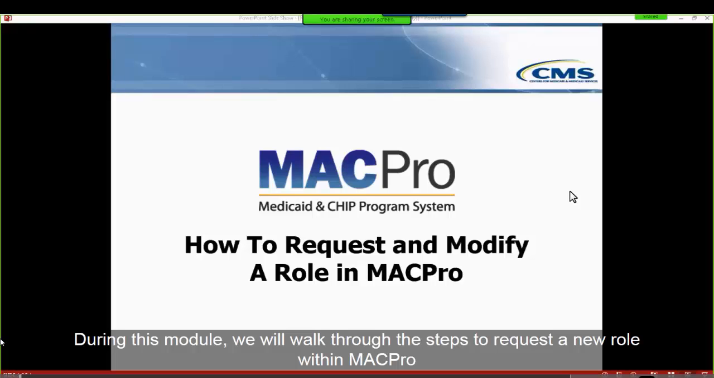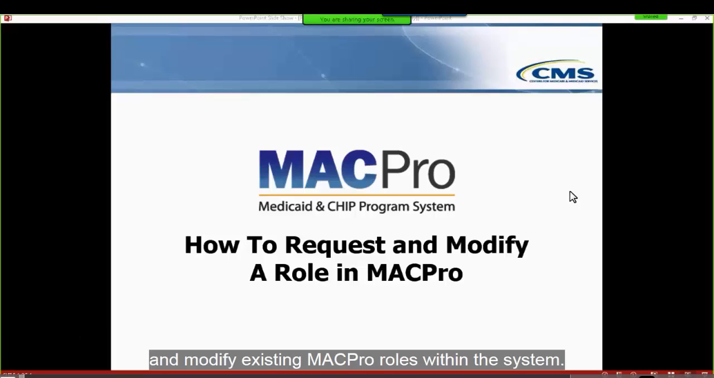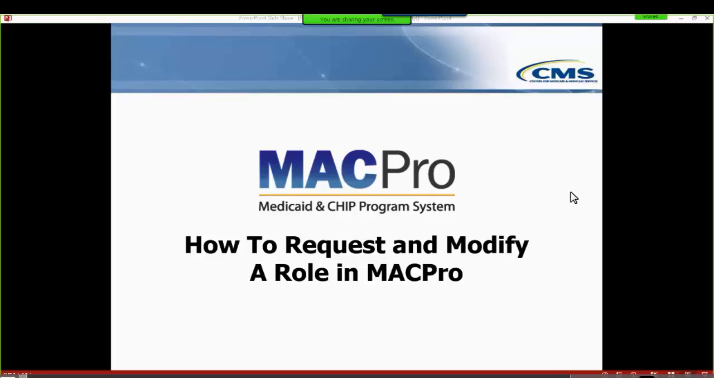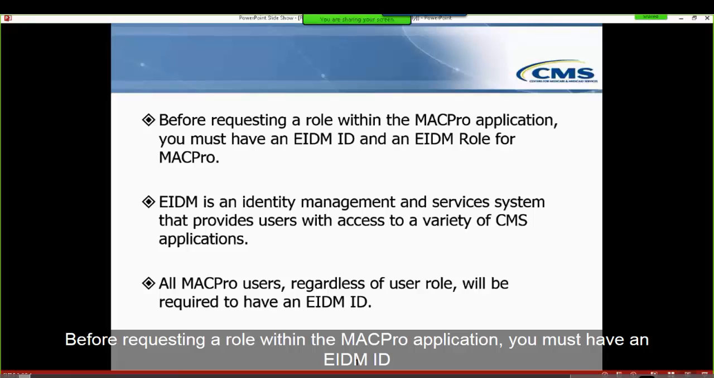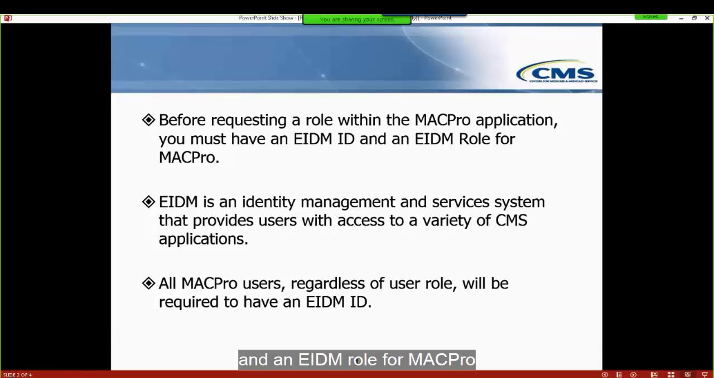During this module, we will walk through the steps to request a new role within MACPro and modify existing MACPro roles within the system. Before requesting a role within the MACPro application, you must have an EIDM ID and an EIDM role for MACPro.